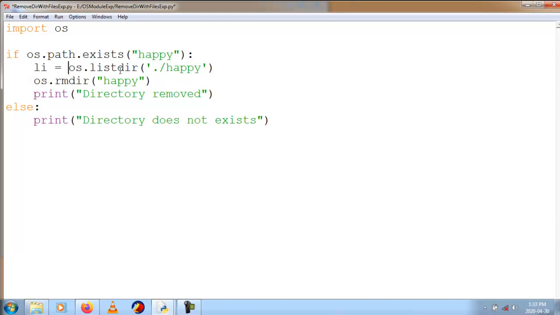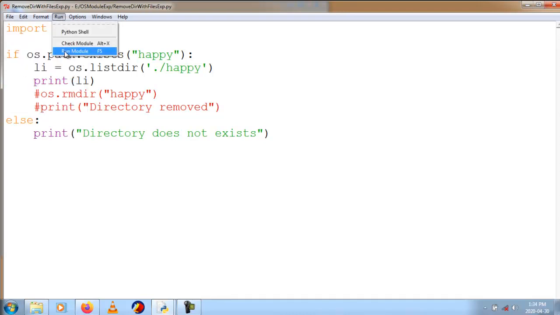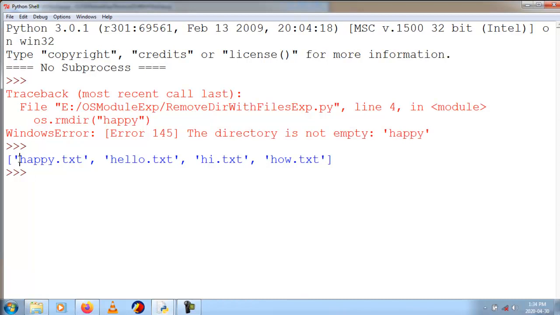This list will hold all the file names of the directory. If I say print li, I will first check whether I am getting all the file names in the list. I will make it a comment, save and run module. Then I get all the file names: happy.txt, hello.txt, hi.txt, how.txt.